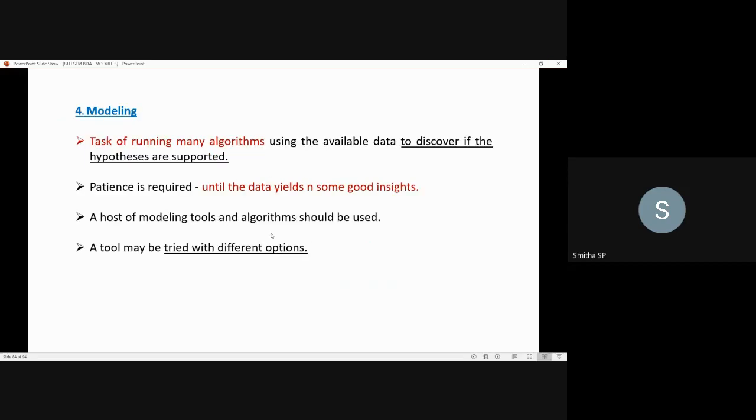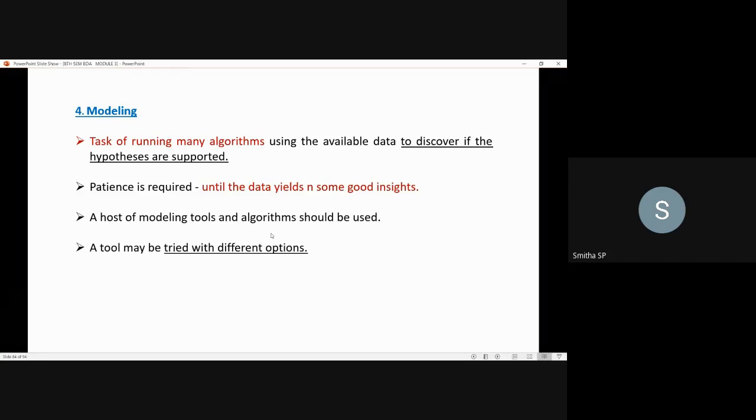Next, moving on to the fourth step, which is modeling. Here the task is running many algorithms using the available data to discover if the hypotheses are supported. So modeling is the actual task of running many algorithms using the available data, for the purpose of discovering whether the hypotheses are supported or not.